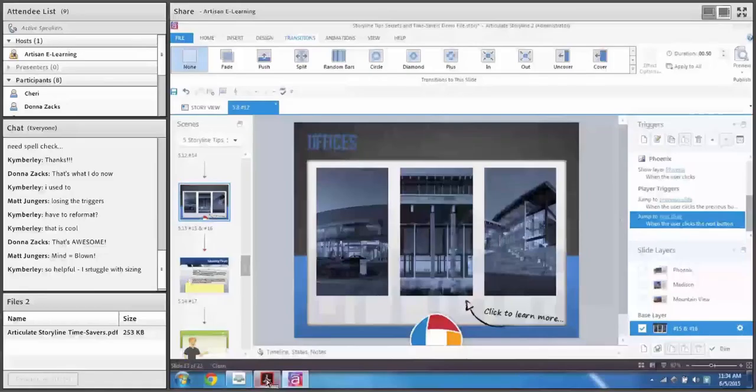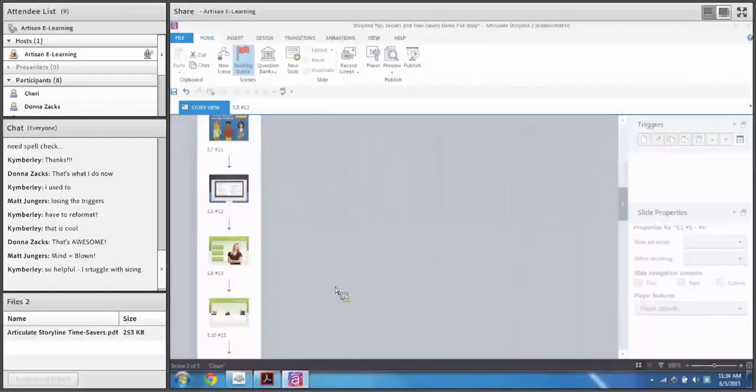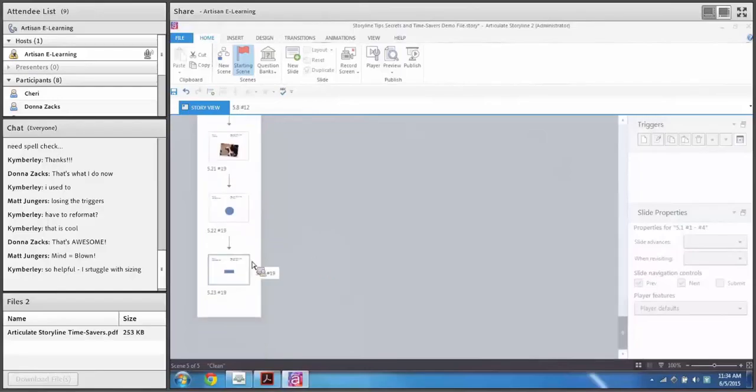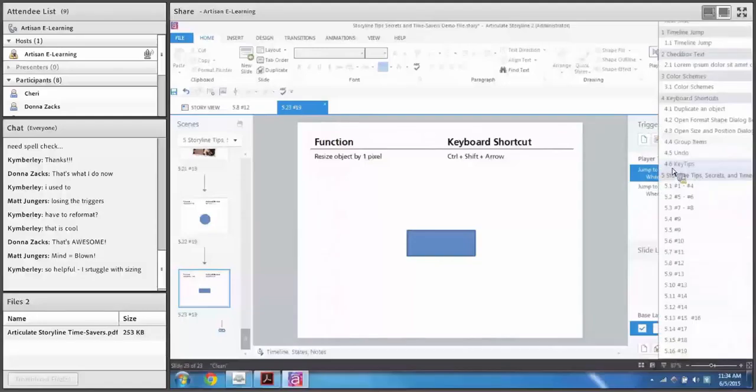Number 16, link scenes and slides in Story View. This is another simple feature that you may not have noticed. It might be time saving, it might not be for you. But if I come back here to Story View, one thing to know about Storyline is although Storyline assumes slide-to-slide navigation, Storyline does not assume scene-to-scene navigation. So we have multiple scenes here, and if I want them to be linked up, your way of doing that might be coming down to the very last slide here, and you just edit this trigger, rather than next slide, jump to a different scene.